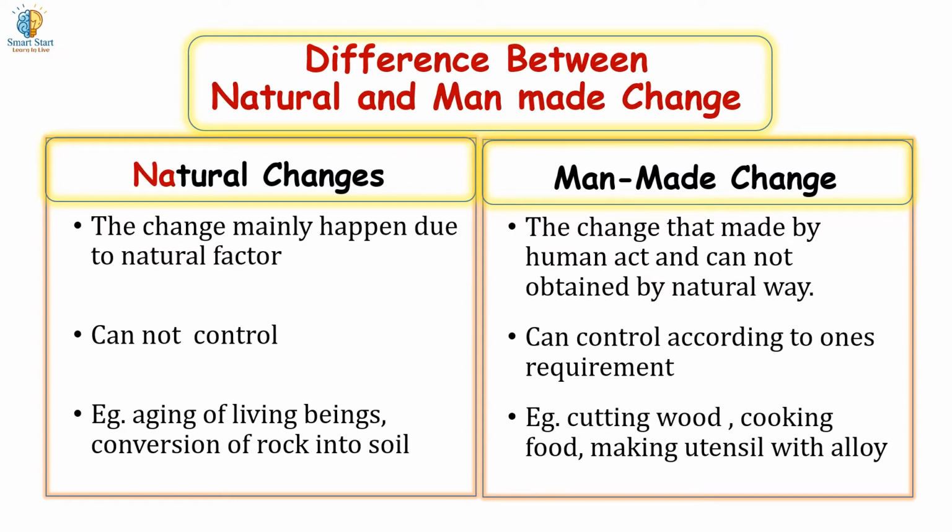Difference between natural change and man-made change. Natural change: the change mainly happens due to natural factors. Man-made change: the change that is made by human act and cannot be obtained by natural way. Natural change cannot be controlled. Man-made change can be controlled according to one's requirement. Examples of natural change are aging of living beings, conversion of rock into soil. Examples of man-made changes are cutting wood, cooking food, making utensils with alloy.